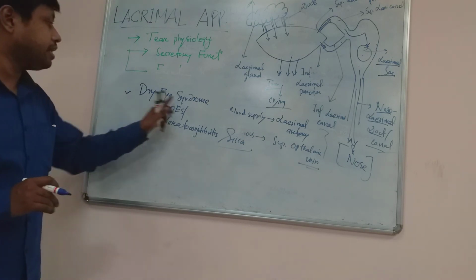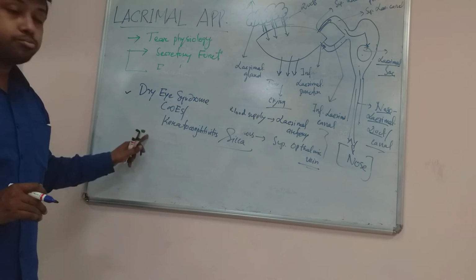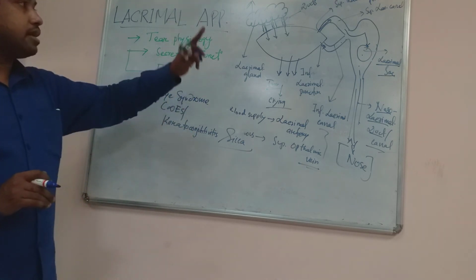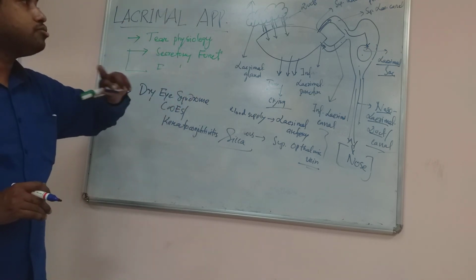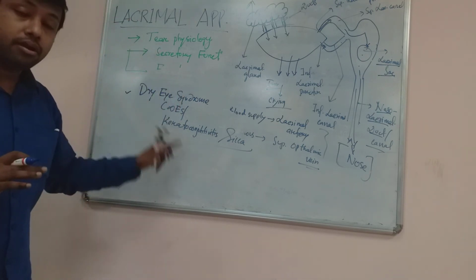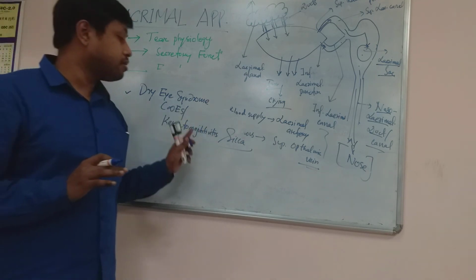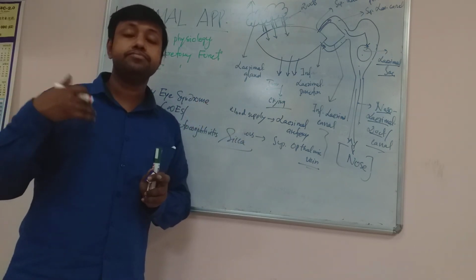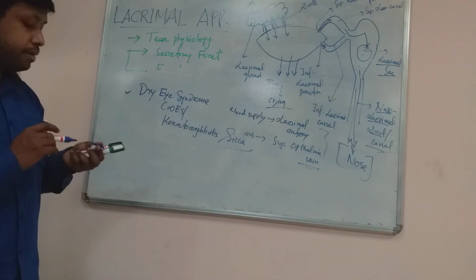So again I am telling you, dry eye syndrome or keratoconjunctivitis sicca is an applied aspect. It is because of less production or lack of production of tear by the lacrimal gland, and that's why the anterior surface of the eye, that is the conjunctiva and cornea, is not moisturized and becomes very dry, and they are more prone to infection and inflammation of the cornea and conjunctiva, together known as keratoconjunctivitis sicca. If you don't treat this condition regularly with artificial tear, it may lead to blindness also. So that is one of the important applied aspects of tear.